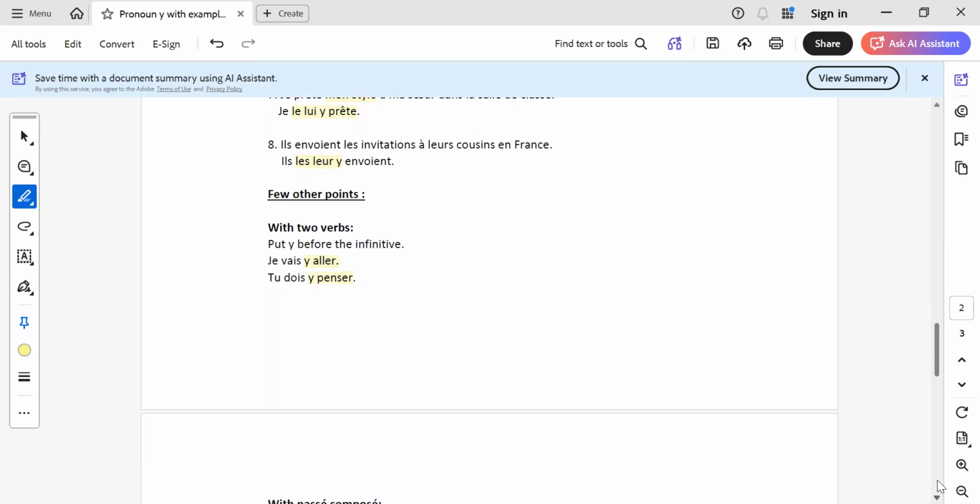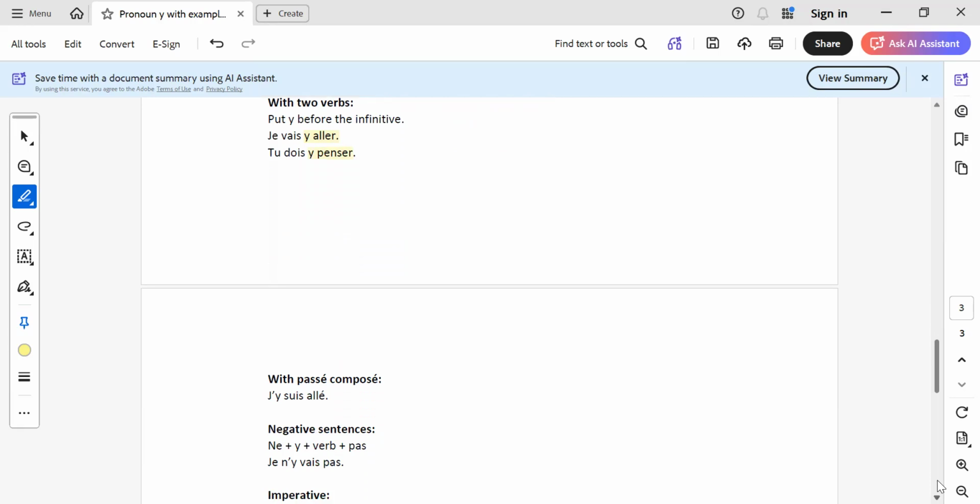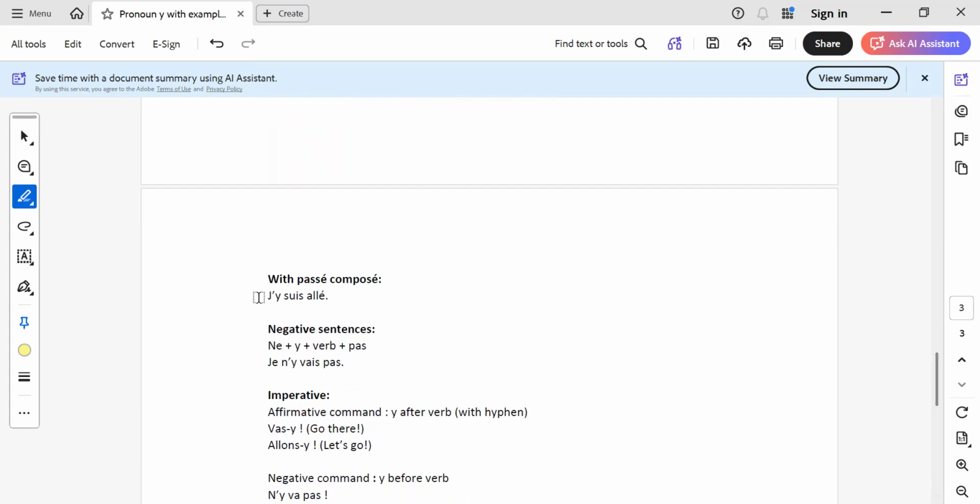Okay, few other cases wherein there is passé composé. Here it will be before the auxiliary verb être or avoir. It could be je suis allé, or if avoir verb is there, still it will be before the auxiliary verb. Okay, so it will be je suis allé. For negative sentences, the construction will be ne plus y plus verb plus pas. So it will be je n'y vais pas. This is an example to understand the negative sentences wherein y pronoun is used.